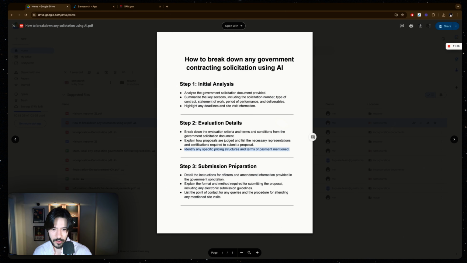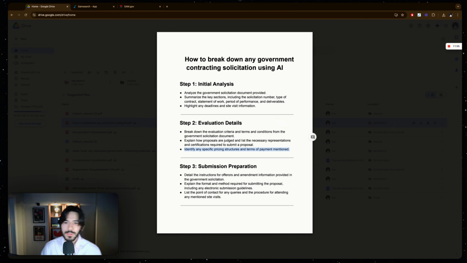I would like to end this by showing you how I do my step three, which is I understand the requirements. I know the job I'm supposed to do, how I place my bids, the requirements, what I'm going to be judged on, the factors, as we saw, the price, the past performance, and so on. Now I want to submit a bid. It's very important that you adhere to the requirements of submission. A lot of them would disqualify you if you submit in the wrong format, or if you submit, let's say, by mail when they ask you to submit by email. So it's very important to know these details.